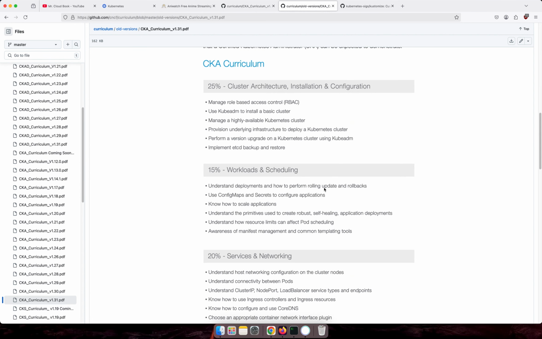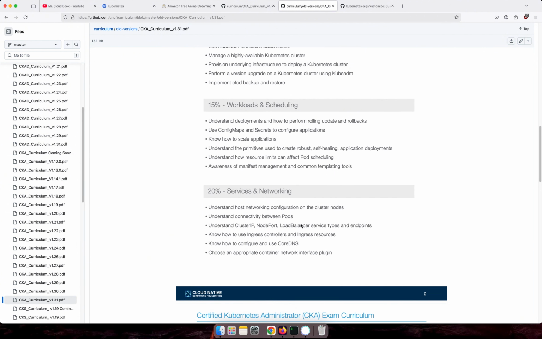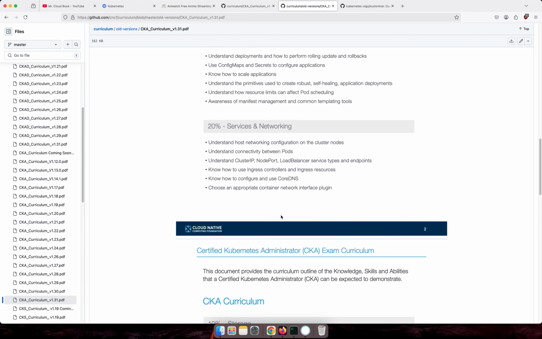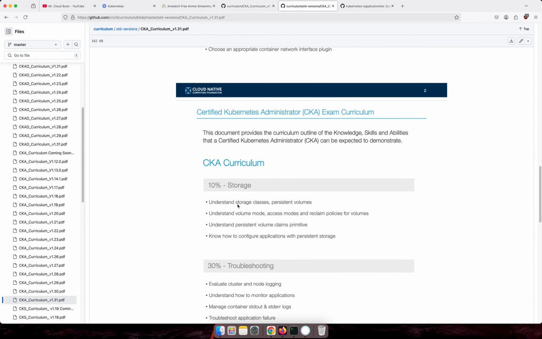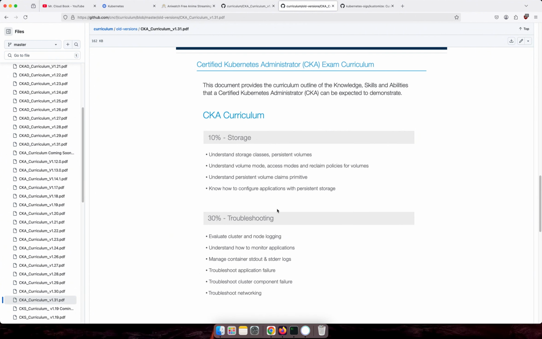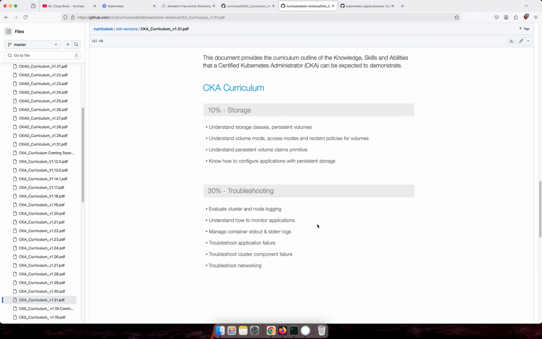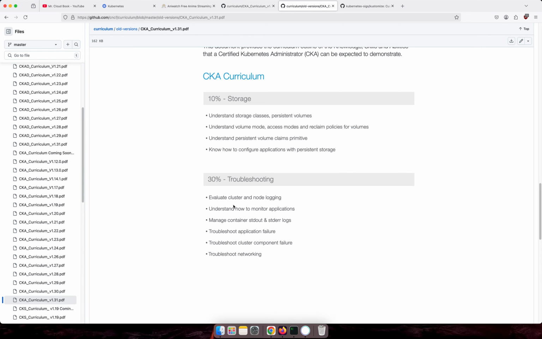So these are all remaining the same: rolling updates, rollbacks, config map, secret, configure applications, scale application, pod self-healing. So these are all the same, workloads and scheduling. Networking is also the same, so nothing changed. These are also the same: storage classes, persistent volumes, volume mode and everything, volume primitive and persistent volume, persistent storage and everything. So these are all changed actually.